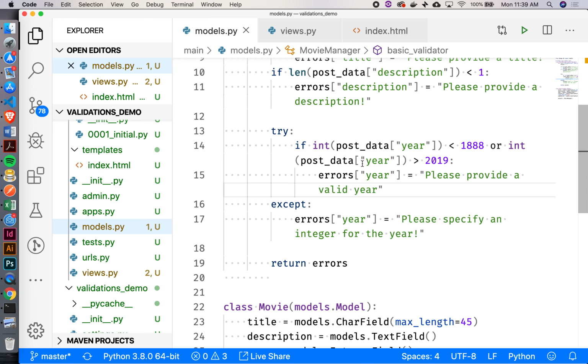Question. Is the try except a specific statement only for validation, or can you apply it to other situations? You can apply it to other situations. Yeah, it's not specific to validations. Depending on how I decide to do the email validation with you guys, we could potentially use this again for that.